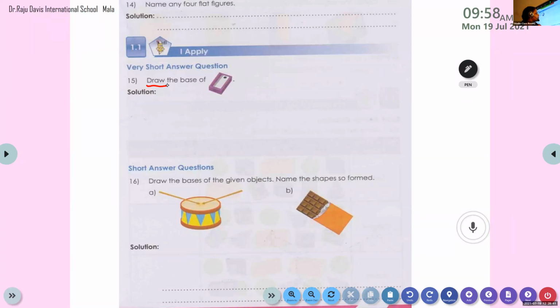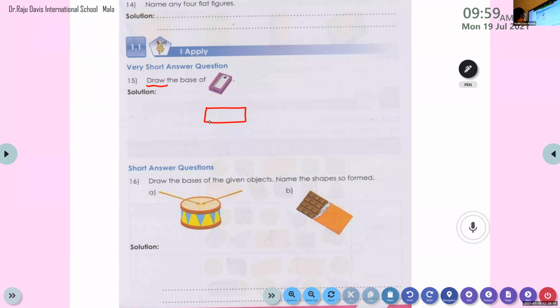Good girl. So, please, all of you write. All of you draw the rectangle. What is special about the rectangle? Opposite sides are equal. All of you please draw a rectangle. Draw the shape of a rectangle. Now we can move to the next one.